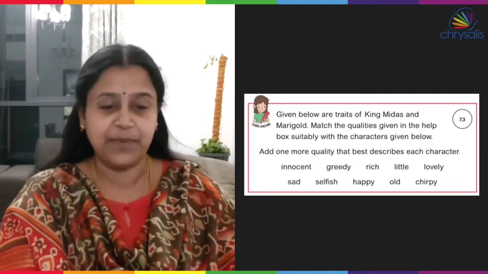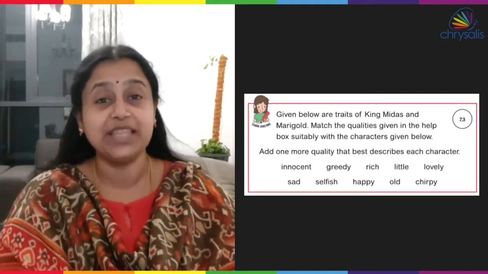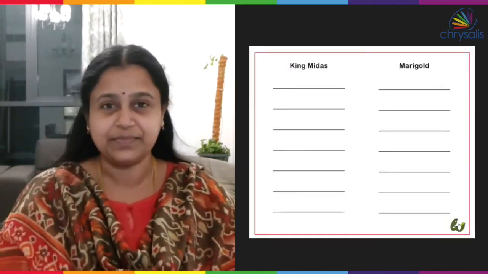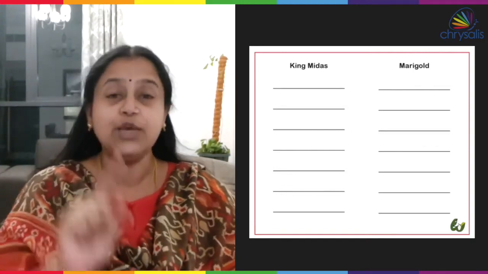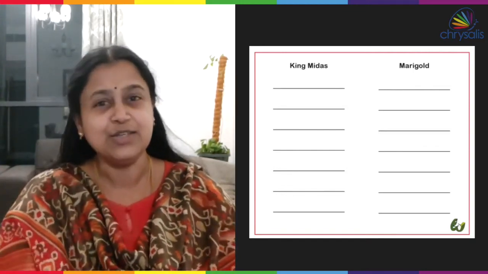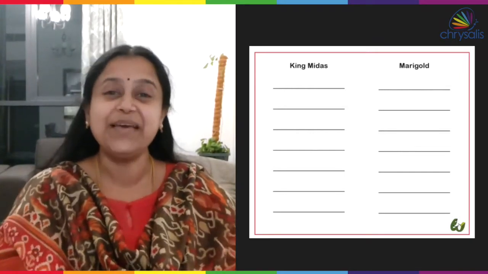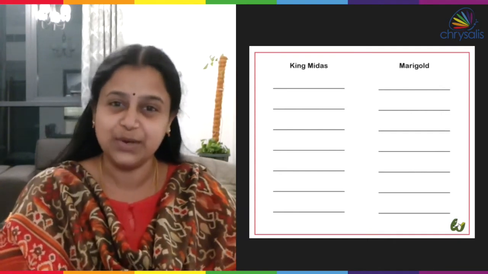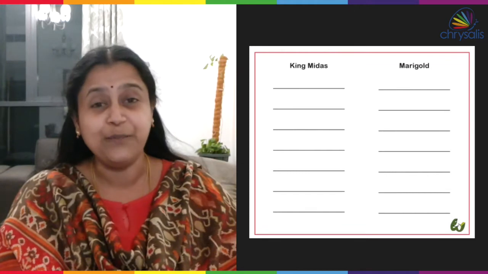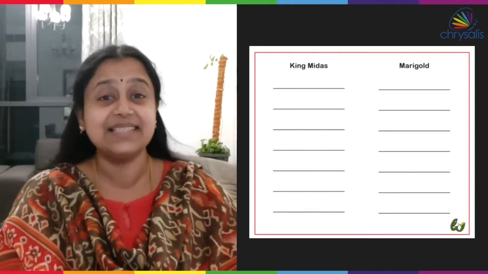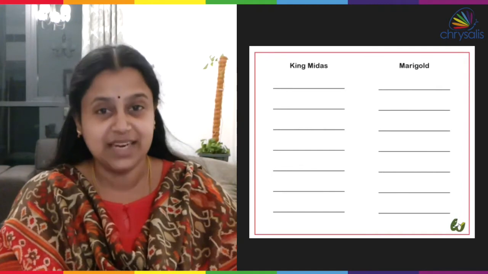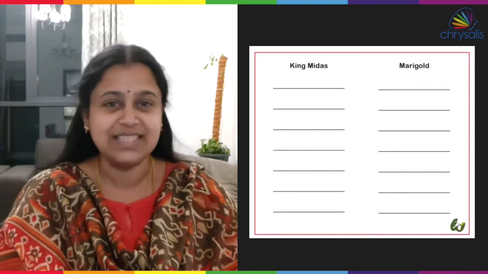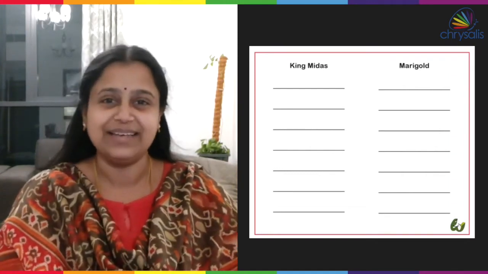Now, in the next page, you can see a table given with King Midas and his daughter Marigold's names written on it. Below each of their names, you need to choose and fill up their suitable qualities. Open page number 26 of your studio and write today's date. Else, you can use your notebook, write today's date and also mention the activity number as Think and Ink activity 7.3 before you begin. Now, you may pause the video for 15 minutes to work on this activity. Press play once you are done.